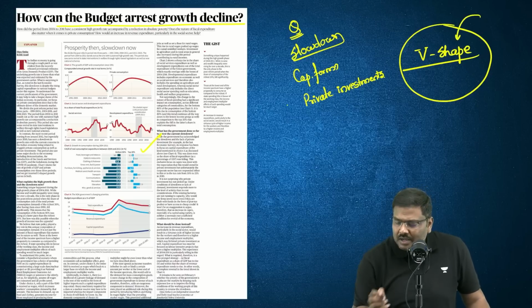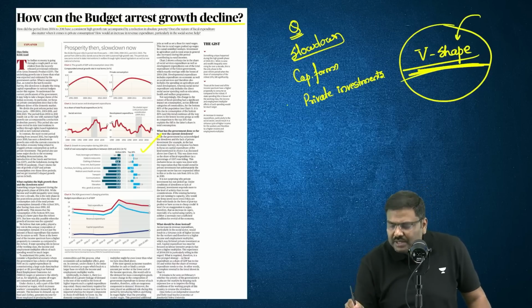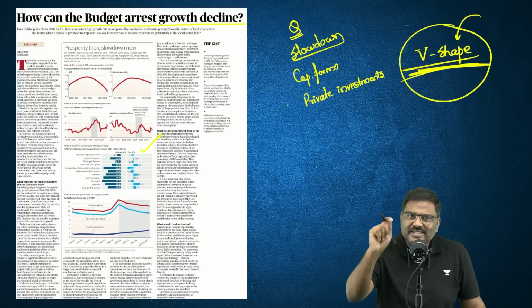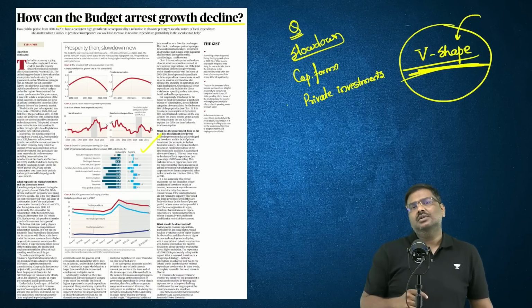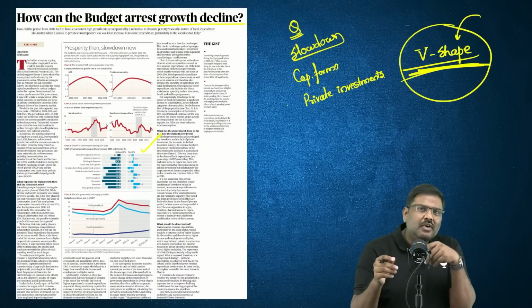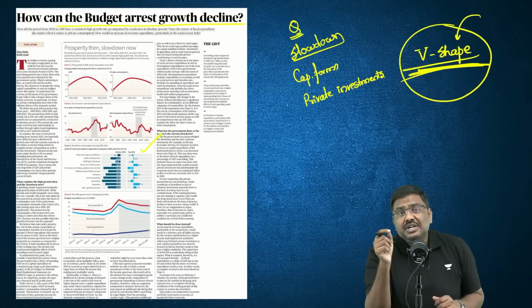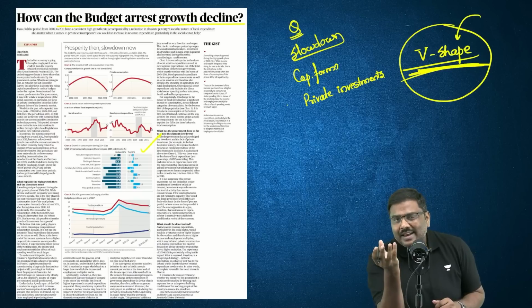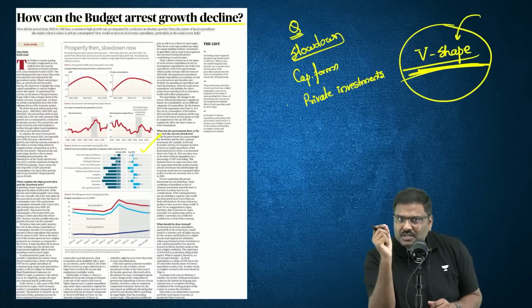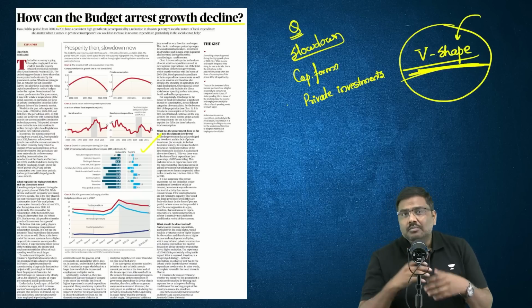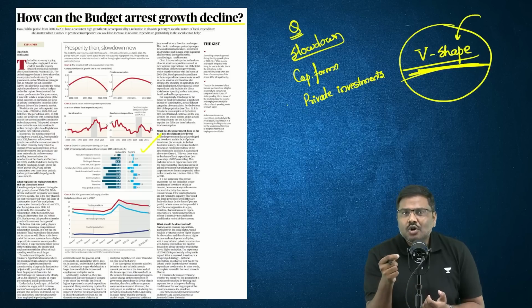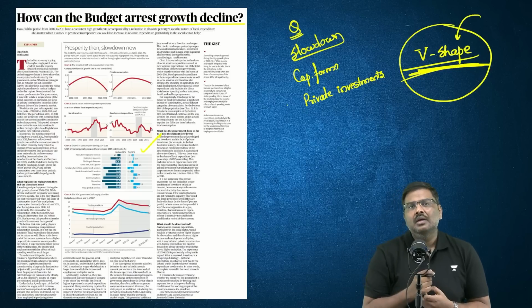What kind of data can you provide to support your argument that, yes, India is experiencing V-shaped growth? And if you're wondering, sir, from where will I get this data? Economic Survey. Budget documents. That is the area. That's the reason those two documents are so very important for you. And moreover, these are documents published by the government. Genuine sources for you.